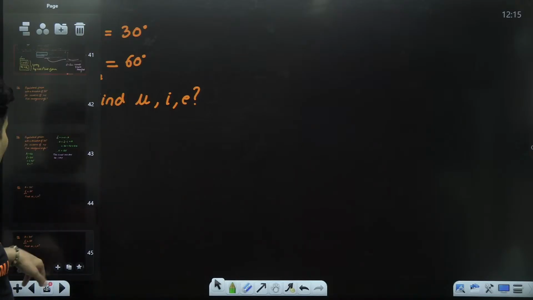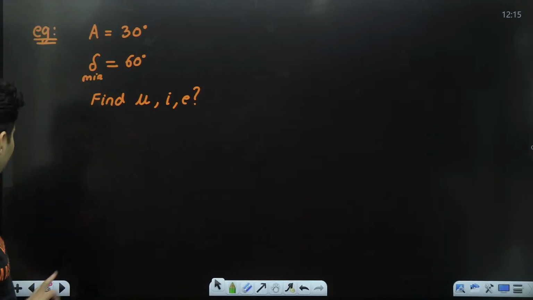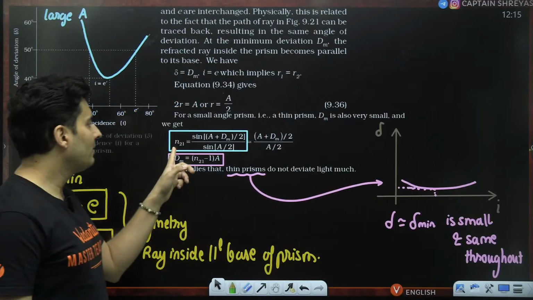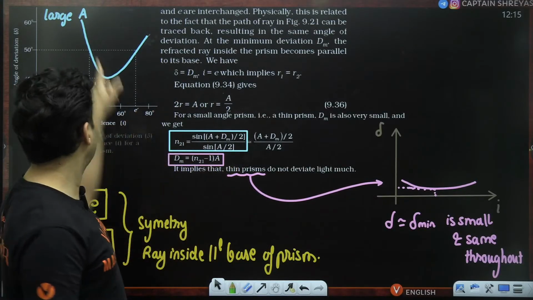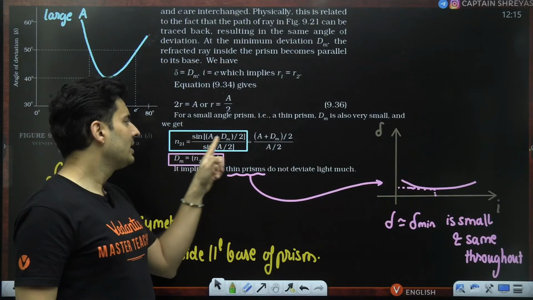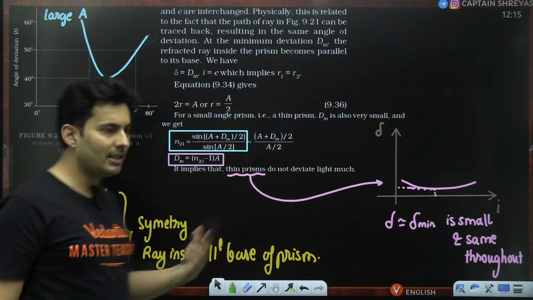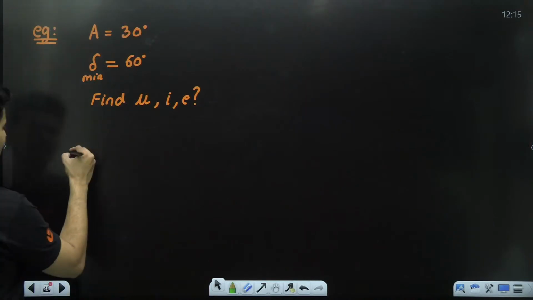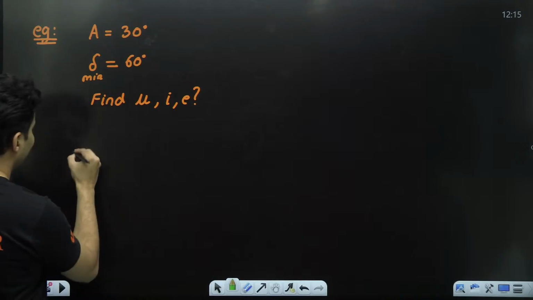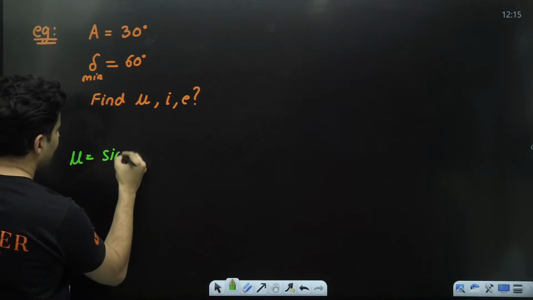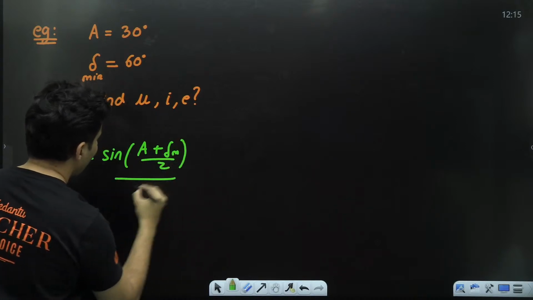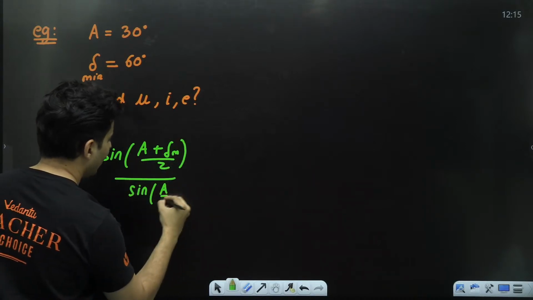First of all, to solve for the refractive index, let's use this formula right over here. The angle of prism is big, so for large angles use this formula: sine of (A plus delta) by 2, divided by sine of A by 2. This is the formula which has been given to you. So the refractive index is sine of (A plus the minimum deviation) by 2, divided by sine of A by 2.